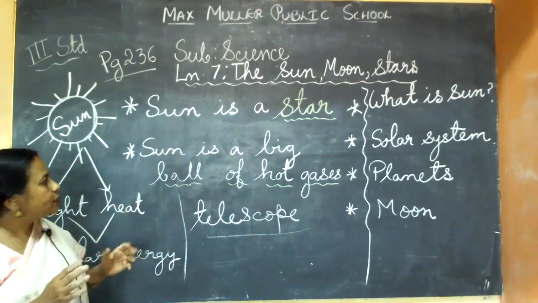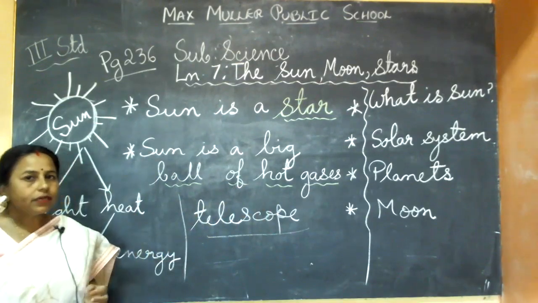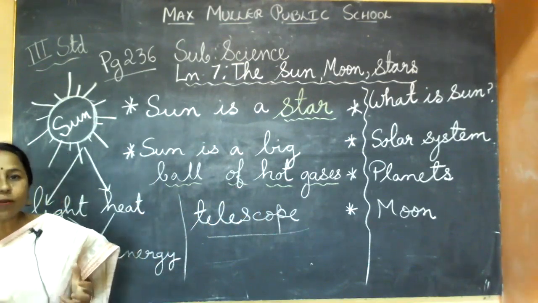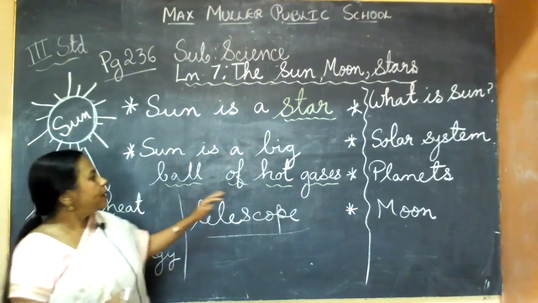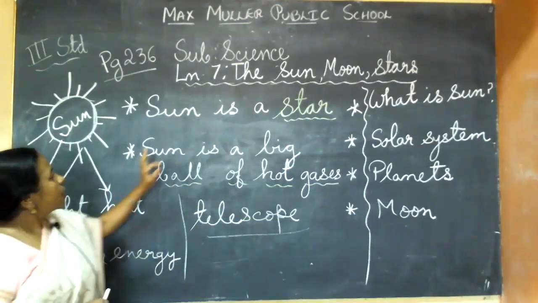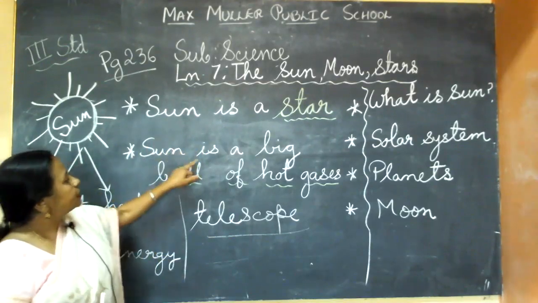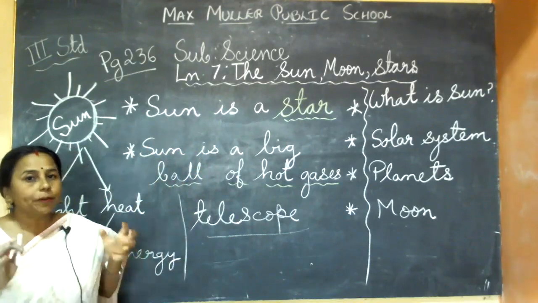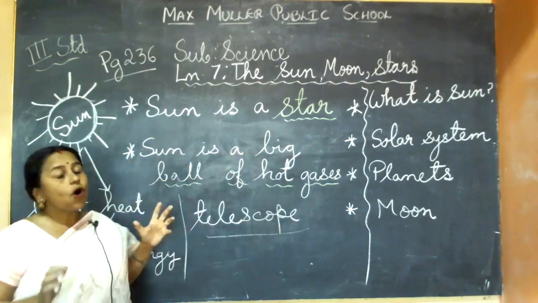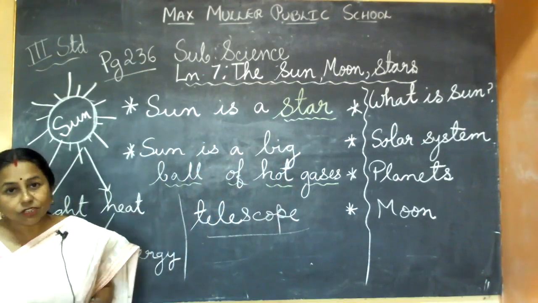When they observe, they saw there is nothing solid. Solid means like chalk is a solid item; I can hold it. It is so hot that everything is in gaseous form. Too much heat means everything will be melted and after melting it will become gases. At more temperature, it will be in gaseous form. So if I ask what the sun is made up of, what is inside the sun? The sun is a big ball of hot, melted gases. It is a star and it is made up of hot gases. It is in gaseous form. Nothing is solid inside the sun. So this much you understood.